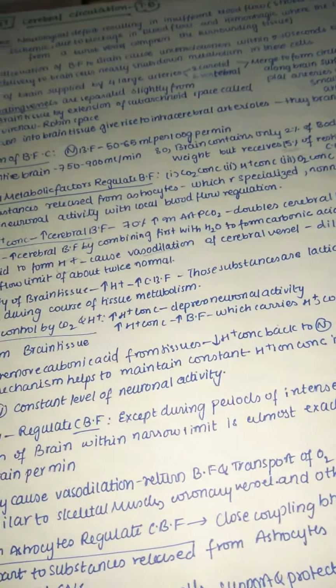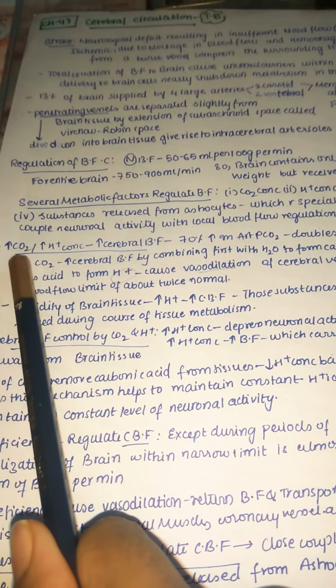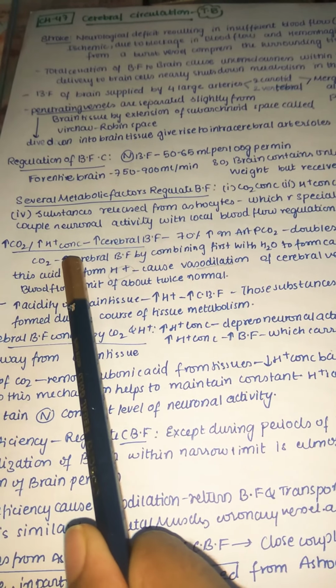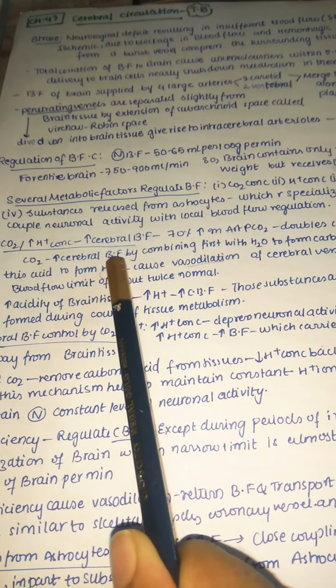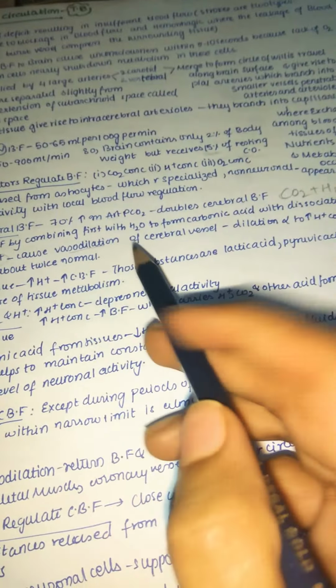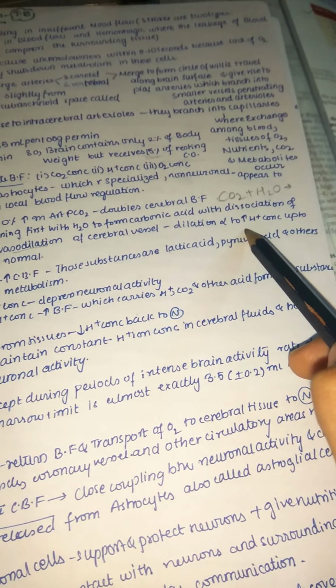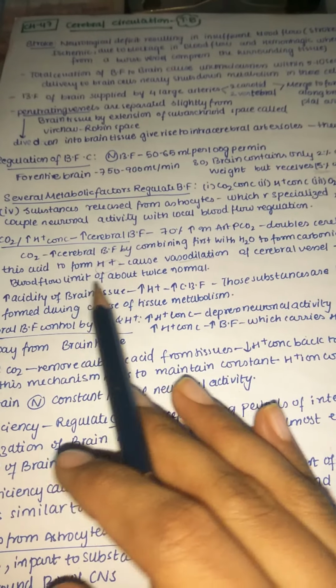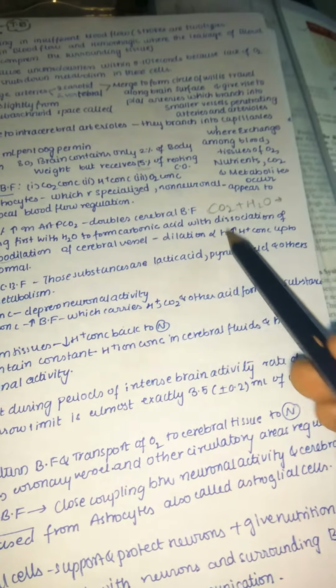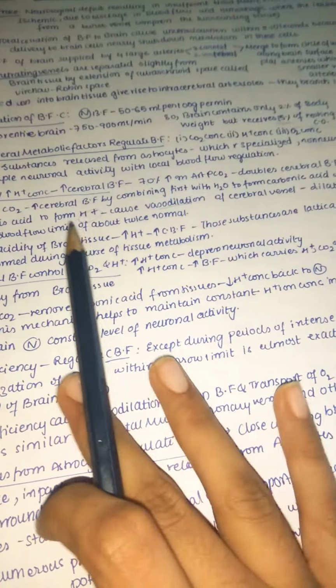So remember, the hydrogen ion causes vasodilation, because we have said that an increase in carbon dioxide and hydrogen ion leads to an increase in cerebral blood flow. Of course, vasodilation means the width is increased, so there is more blood flow, so vasodilation of the cerebral vessels. Dilation is directly proportional to the increase in hydrogen concentration, up to the blood flow limit of about twice the normal. Of course, it will be within limits. If the hydrogen concentration increases, the dilation increases too; both are directly proportional.